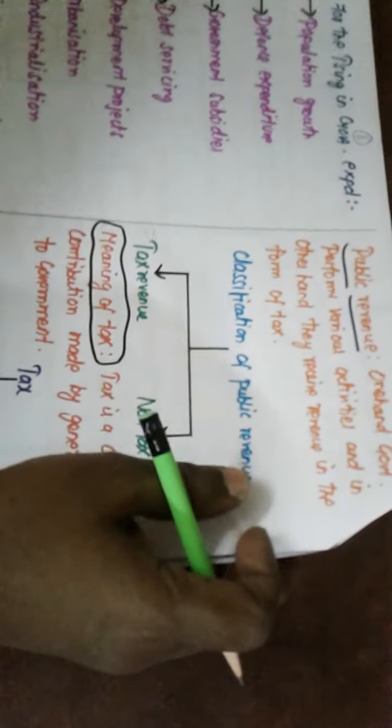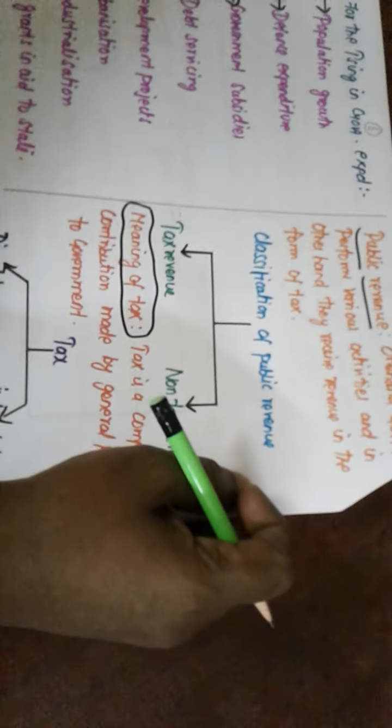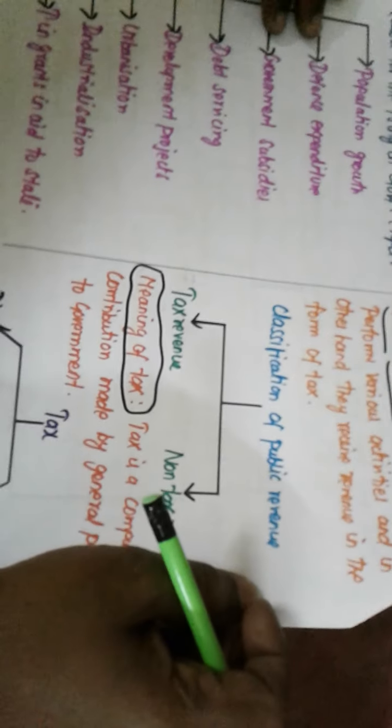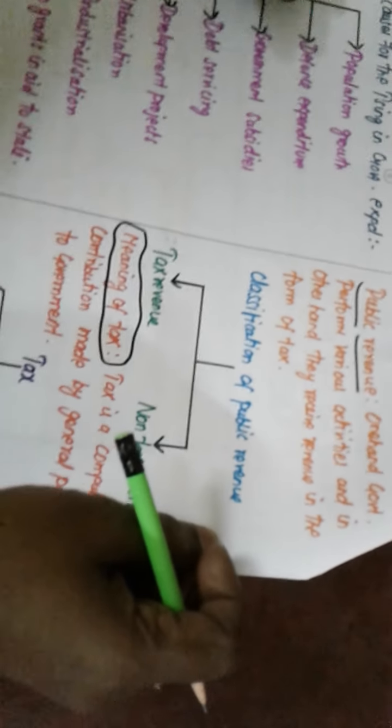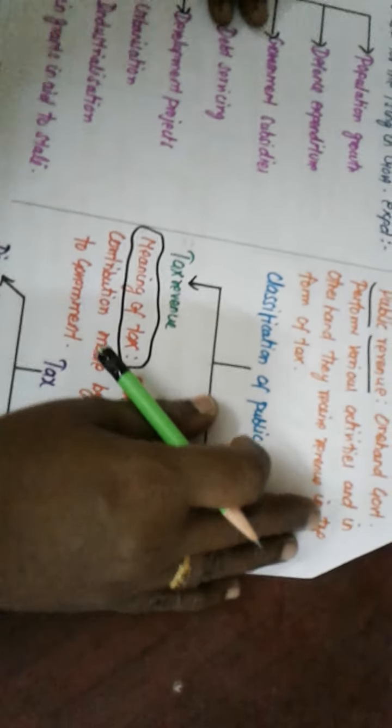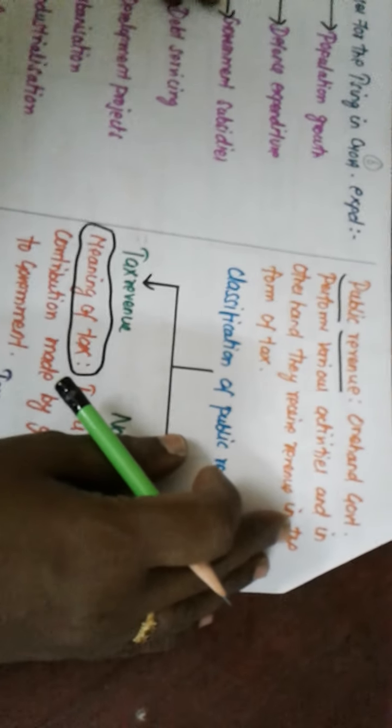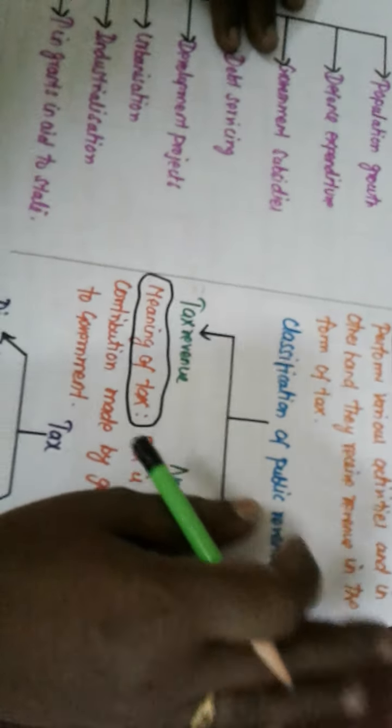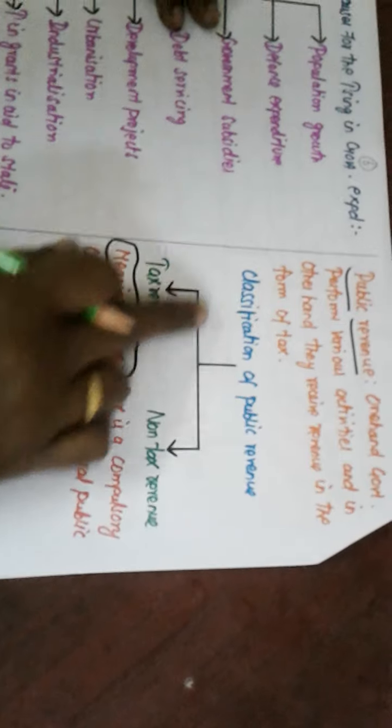Next topic we are going to discuss today, public revenue. Public means government, revenue means they are receiving certain important revenue. Clear? And how can the government receive the revenue? The main important source of revenue to the government is tax. Clear? That is the thing.